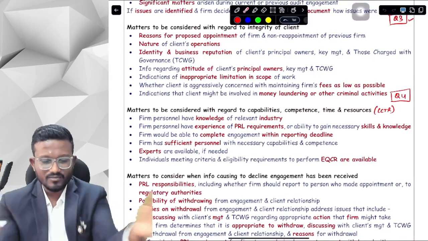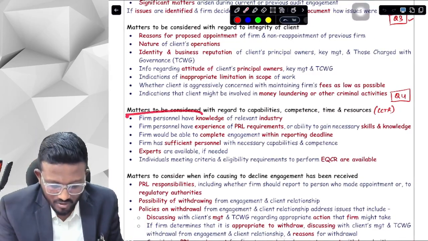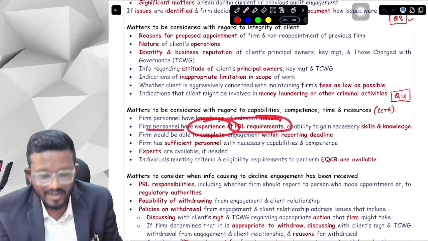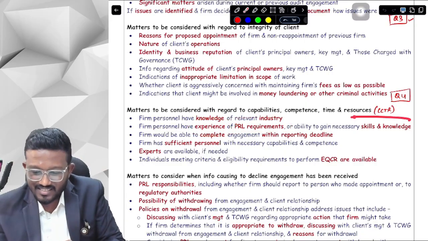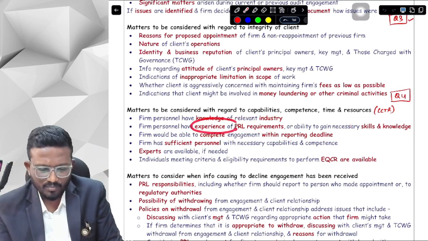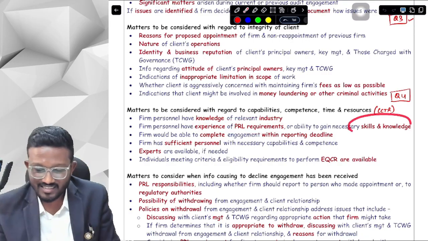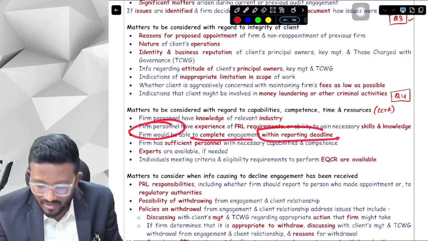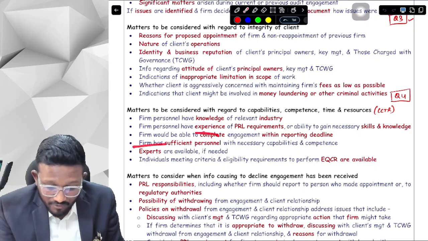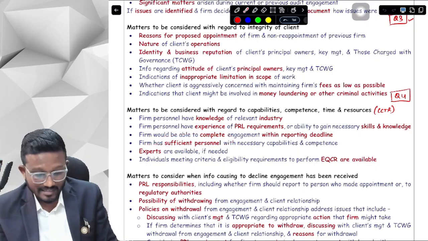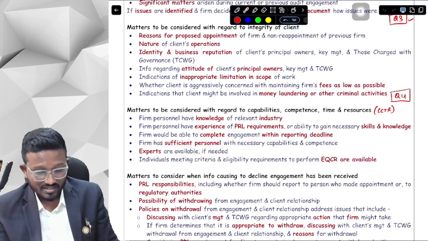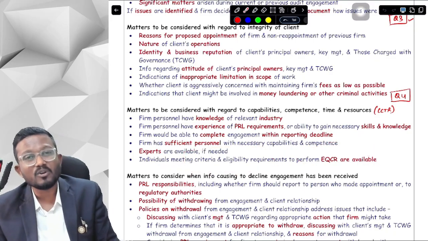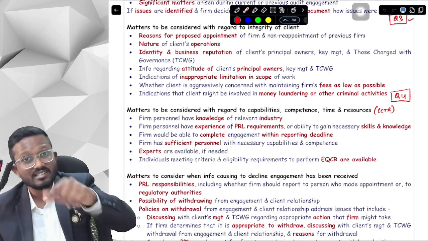Okay, yes sir. What is the context of the keyword? What are the matters to be considered? First of all, we should consider whether we have knowledge of the relevant industry or not, whether we have experience of PRA requirements, or whether we have the ability to gain the necessary skills and knowledge. Suppose currently we do not have experience of PRA requirements, but we have the ability to gain the skills and knowledge required for the client, then we can obviously accept the client. Whether we are able to complete the engagement within the reporting deadline or not, whether the firm has sufficient personnel with the necessary capabilities and competence, whether experts are available if we need experts, whether there are individuals meeting the criteria and eligibility for EQCR available or not, because if they are not available, then we cannot accept that particular client if it is a listed company.